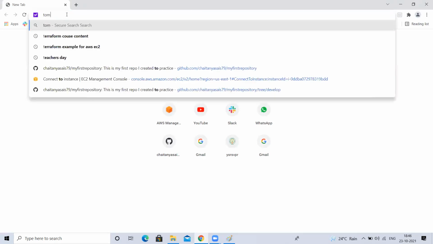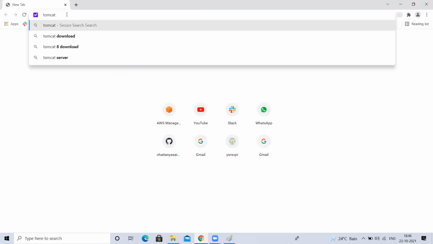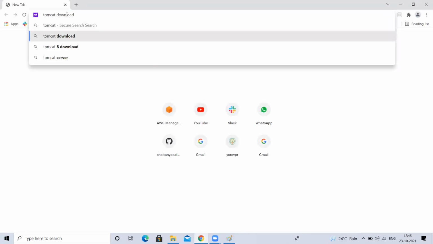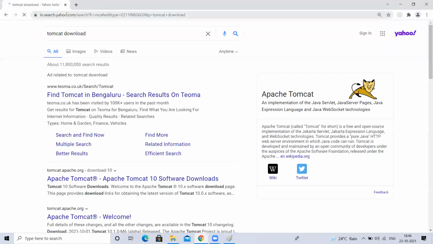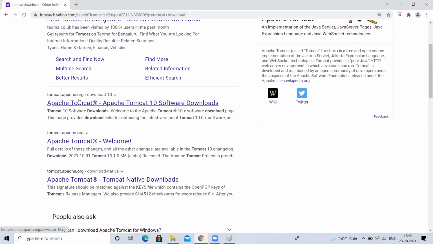So Tomcat is there. Search for Tomcat download for Windows, or just Tomcat download. Same like Maven, whatever Tomcat you download is common for Linux, Windows, iOS, any operating system. It supports multiple operating systems, so we don't have separate software for Windows and separate software for Linux. It's common software, you can use it anywhere.